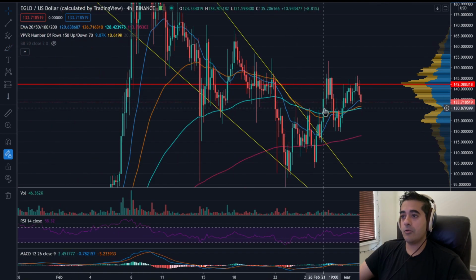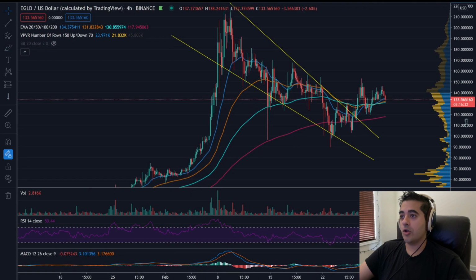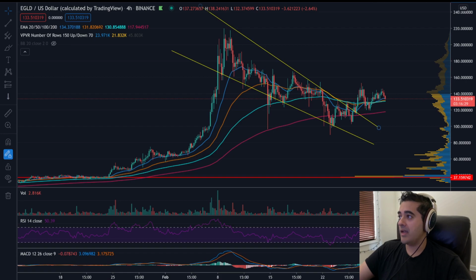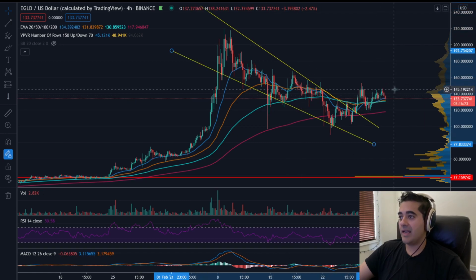So another thing that I want you to look at with EGLD is the larger time frame. All right, I'm going to take away these downward wedges because technically this wedge that we were watching, we've already broken out of it. Now, I told you this could be a long breakout, so we could move sideways and then break out more.